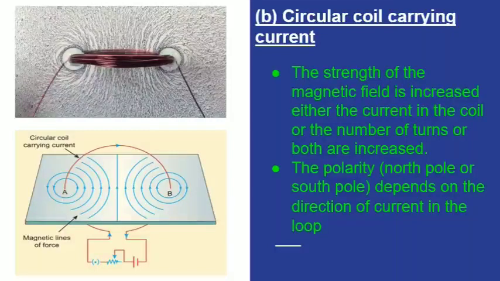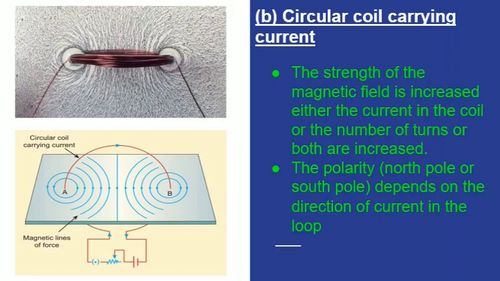Circular coil carrying current is the next topic. To study the magnetic lines of force around the circular loop and the magnetic field, the circuit is made as shown in the figure. A battery, a variable resistance, that is the rheostat, and a key are connected with the circular loop. When the key is closed, the current is going to flow in the circuit.